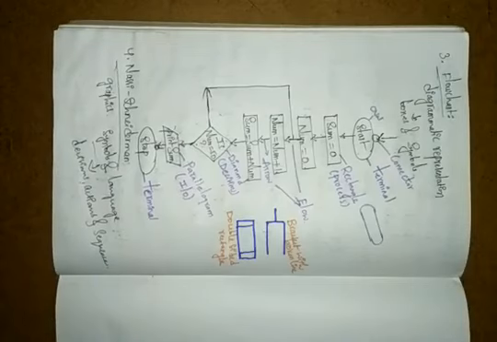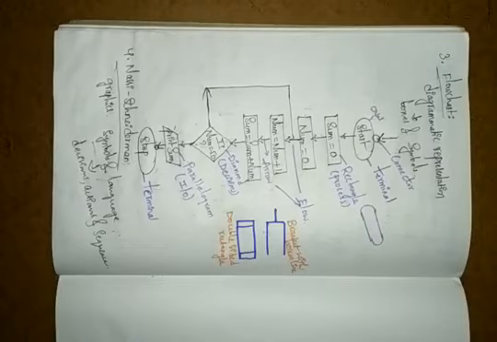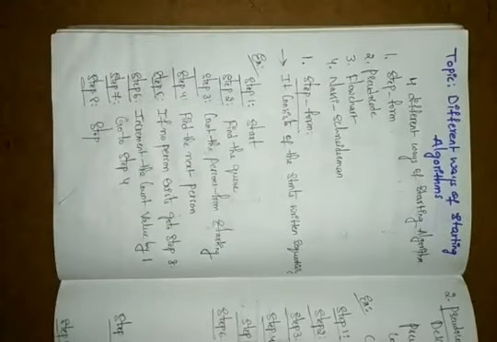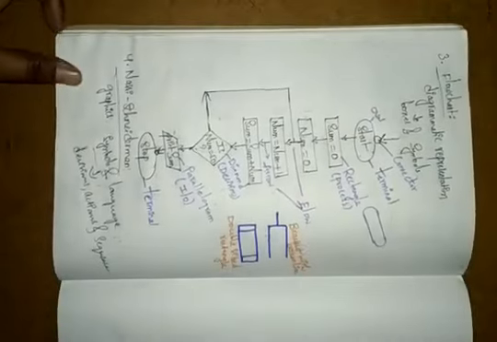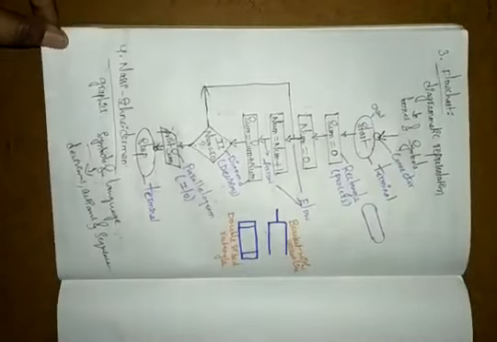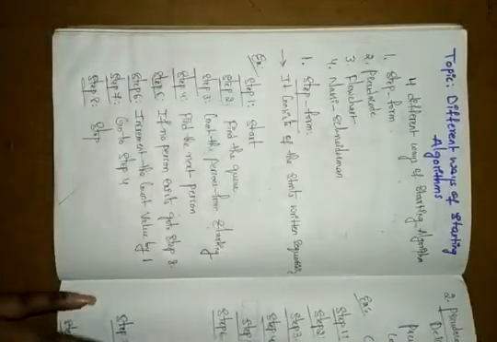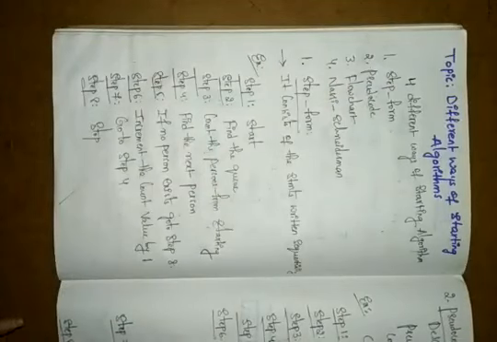So this is our topic for algorithms: different ways of writing algorithms. In total we have four different types of algorithms.